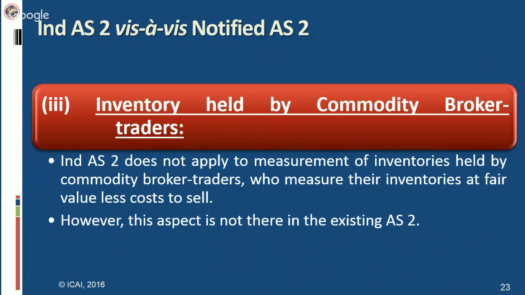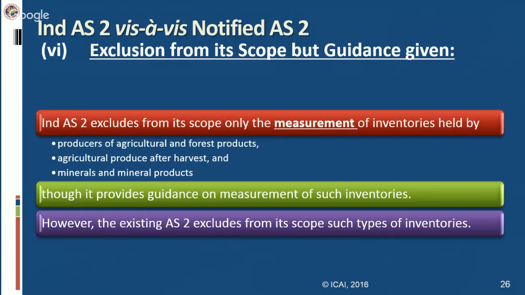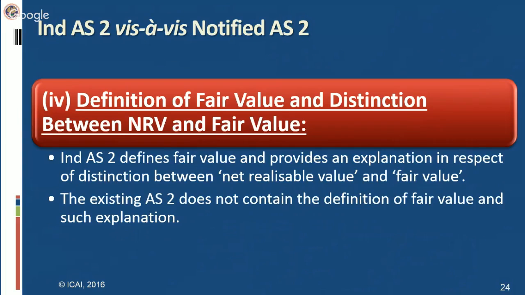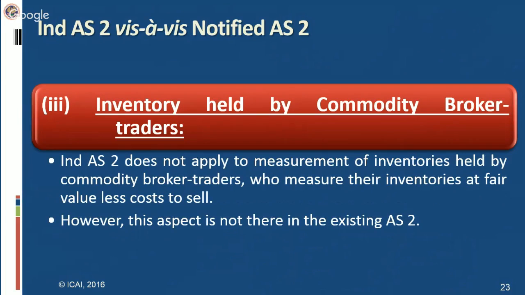Inventory held by commodity brokers, traders. This standard does not apply to the measurement of inventories held by commodity broker traders who measure their inventories at fair value less cost to sell.